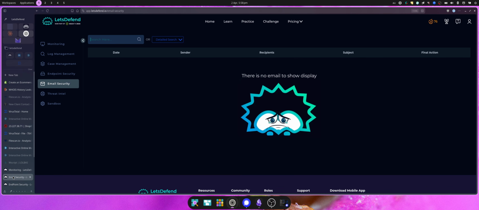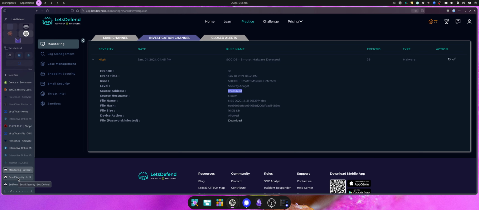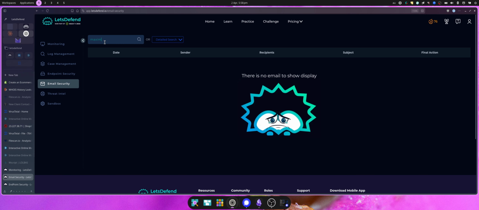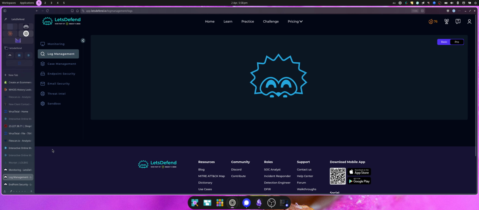I just saw I had the email logs already open. I thought that might be how the document got sent to the user, but it looks like there's no emails for Maxim, so back on track, go to logs, which is what I wanted to do.